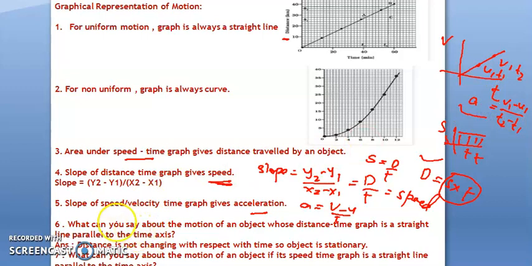Okay, so what can you say about the motion of an object whose distance time graph is a straight line parallel to the time axis? If you see, this is distance and this is time, and if the distance is not changing, that means it is parallel. So we can say the object is stationary.